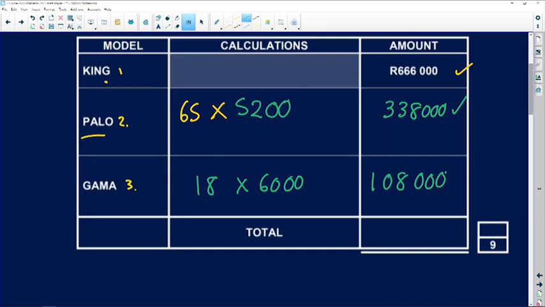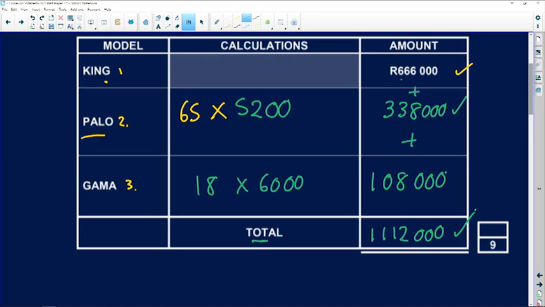Okay, the total, remember, don't forget to include the total value of your stock: 666,000 plus 338,000 plus 108,000. You guys can quickly add this up, but you should get 1,112,000. Okay, good, we're done with that question.